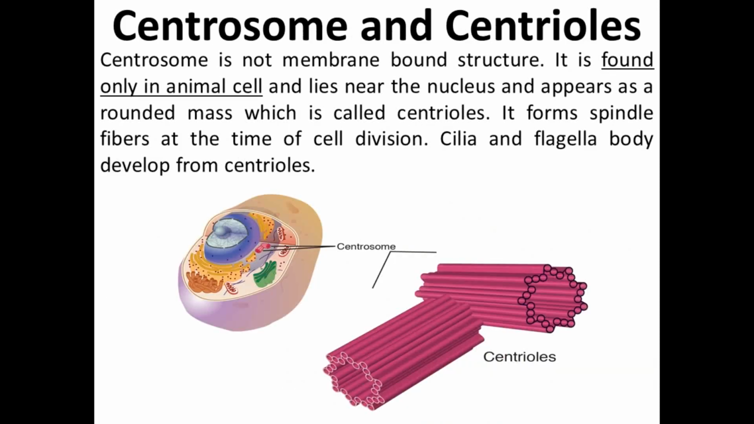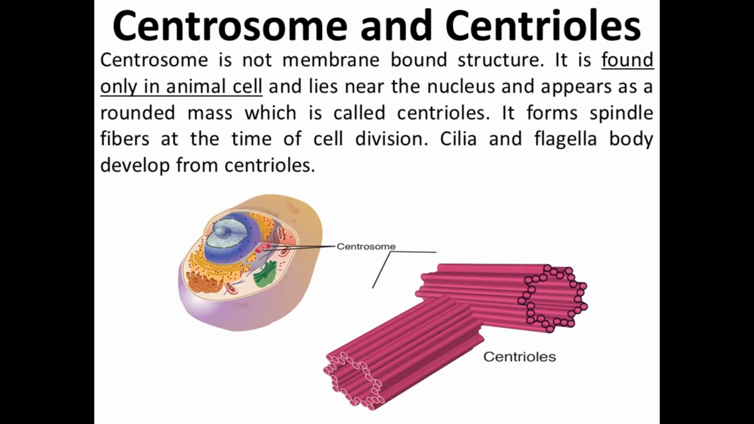Next is centrosome and centrioles. Centrosome is not a membrane bound structure. It is found only in the animal cell and lies near the nucleus, and it appears as a rounded mass which is called as centrioles. It forms the spindle fiber at the time of cell division, and cilia and flagella body develop from the centrioles.